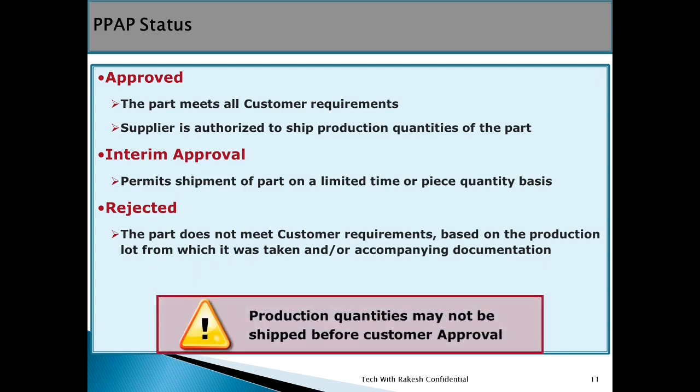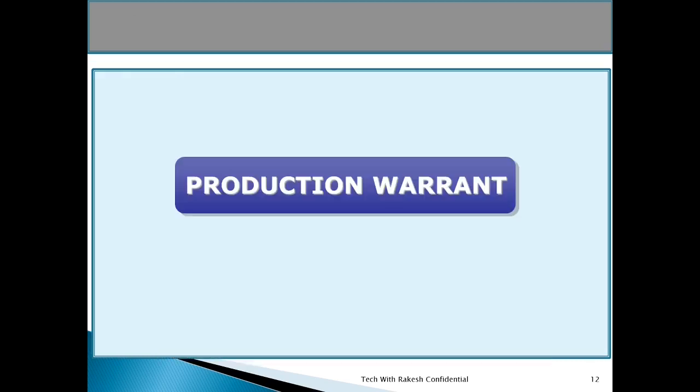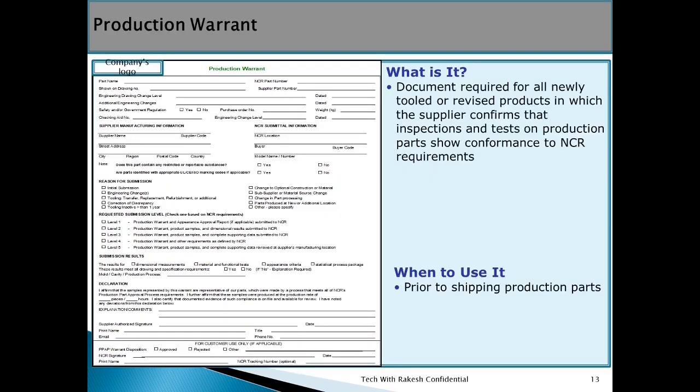Production quantities may not be shipped before customer approval. So without approval, you are not authorized to submit any product. Here we will discuss the production warrant. We see that in every level of submission, the production warrant was there. So what is a production warrant? We will discuss here.